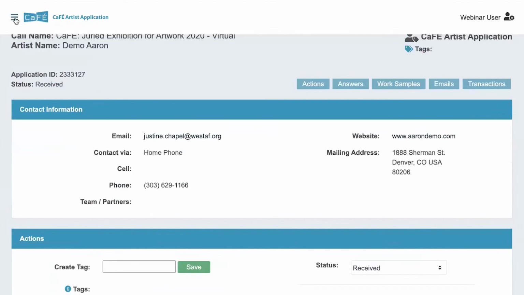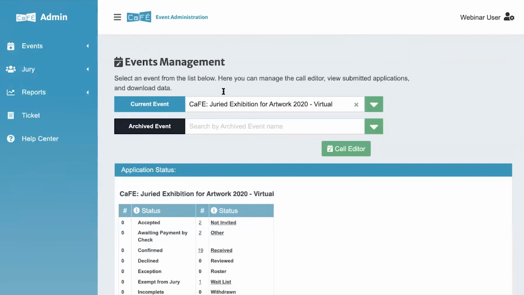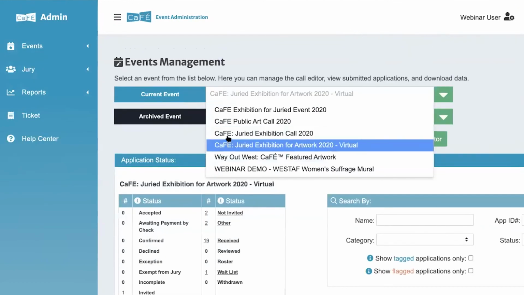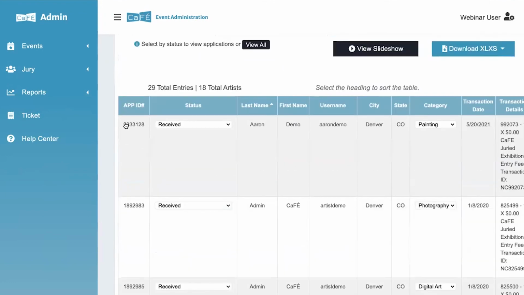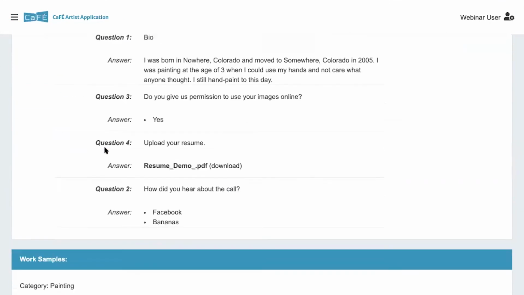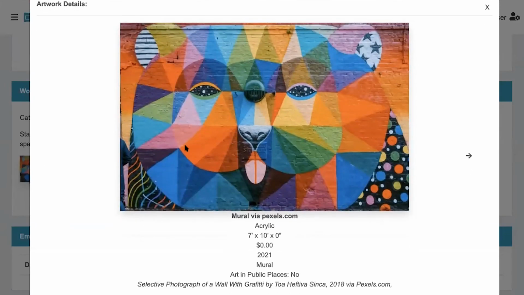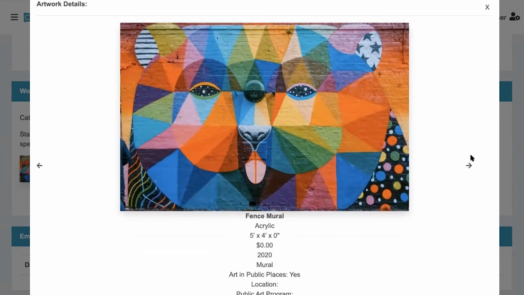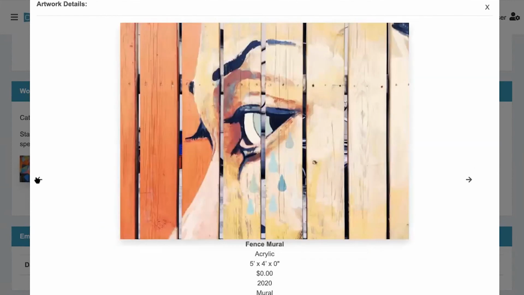I'll go ahead and show you what it looks like to a jury by artist or application call, since there's minor differences. So I'll go here, I'll click on the receive status, click on our artist here. So you'll see here that because it is a jury by artist call, the images are grouped together into one, and you can view them all at the same time. So if you click on the image, you can view it, see the details, click the arrow to go back and forth through the enlarged images.